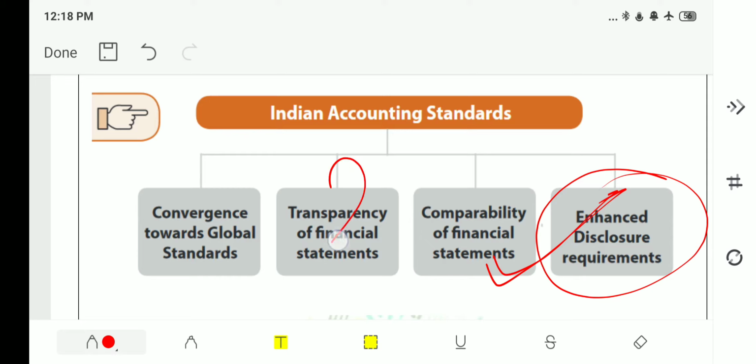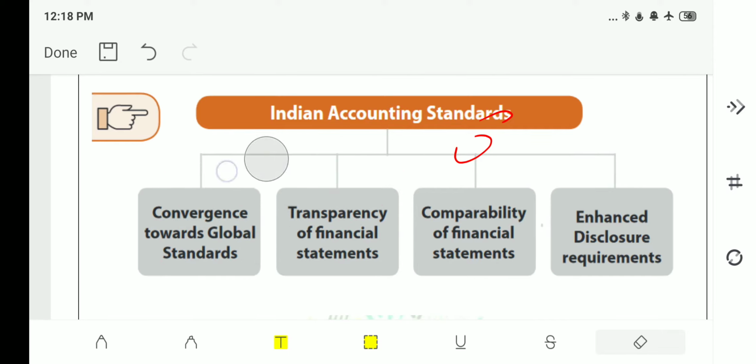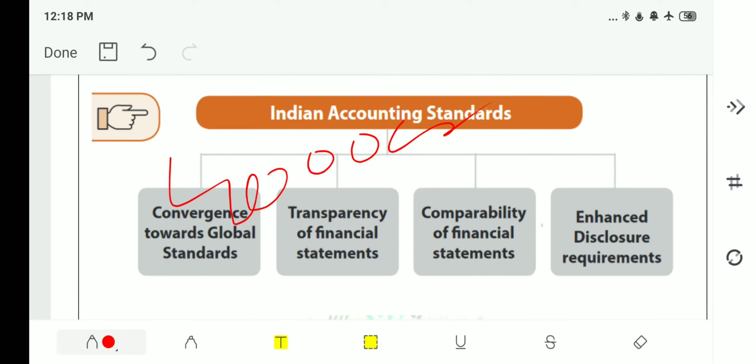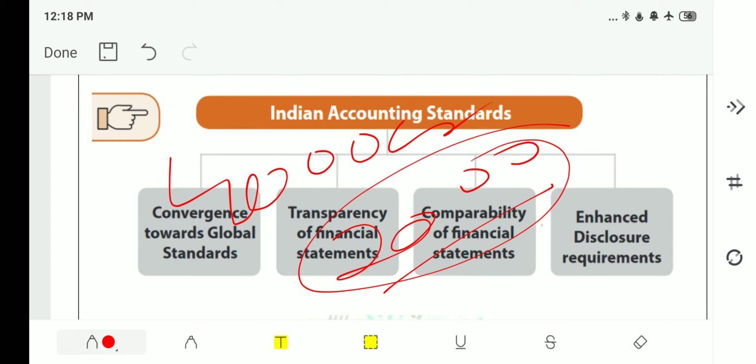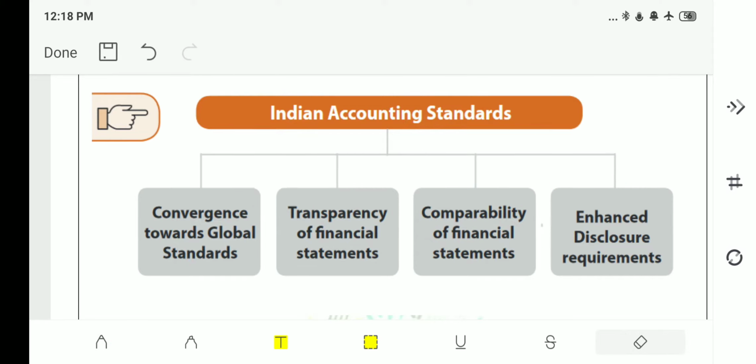As we discussed, for 10,000, a 2,000 repair for a machine is too much. But for Reliance Industries, whose net worth is 4,000 crores, this 2,000 doesn't matter, and mentioning it or not mentioning it in the accounting books does not affect decision making or management. This is nothing but enhanced disclosure requirements.